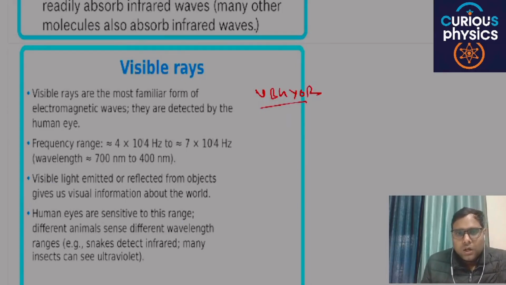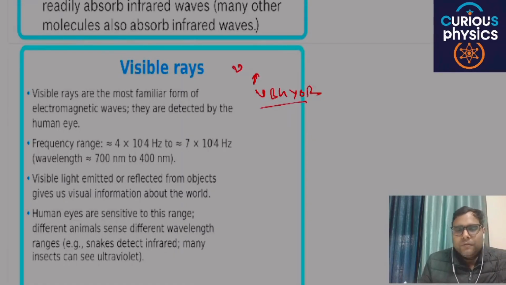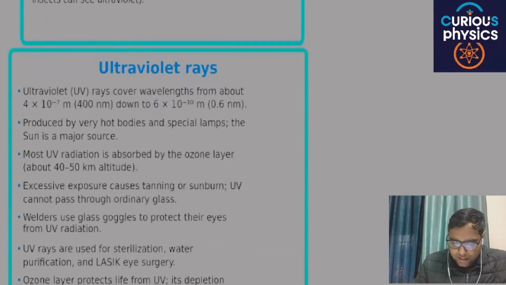Visible rays, we know that the basic is VIBGYOR: V for violet and R for red. Violet has the maximum frequency and minimum wavelength. Red has the maximum wavelength and minimum frequency. These are the basic points related to visible rays. Next is ultraviolet rays.